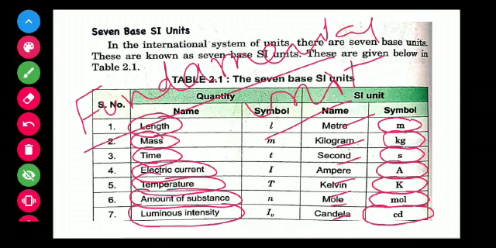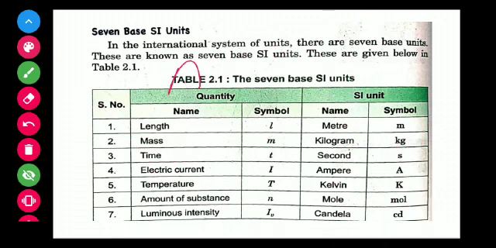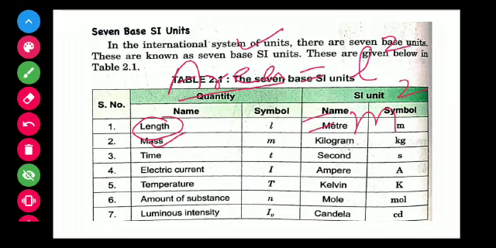For example, area is a derived unit and length is a fundamental unit, and we derive the unit of area with the help of the fundamental unit. Area is equal to L square, that is, square of length. Therefore the unit is meter square, because the SI unit of length is meter.